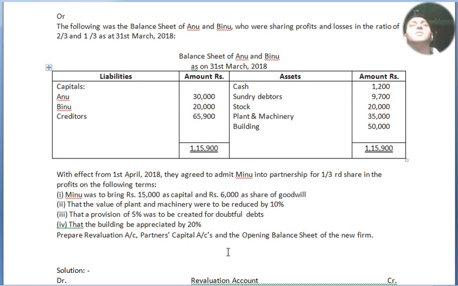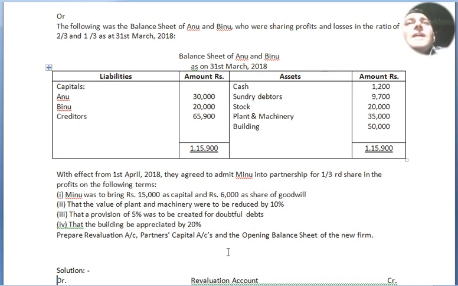Now we move to the additional information. With effect from 1st April 2018, they agreed to admit Minu, one new partner, into partnership for a 1/3 share in the profits, on the following terms. She will get 1/3 share in the profits. Minu was to bring how much capital? 15,000, and the premium for goodwill is 6,000.